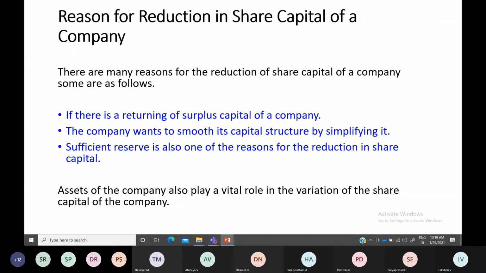So if I want to reduce their control on my business, if I have more profits and more reserves with me, then I can simplify my capital structure. I don't want to have more debt proportion or equity proportion in my company. I want to reduce because I have to pay them returns, right? Any person who is giving money to me will surely expect a return from me. I have to pay dividend to the shareholders and interest to the debenture holders.